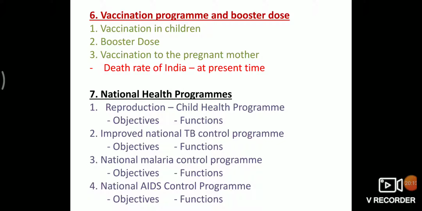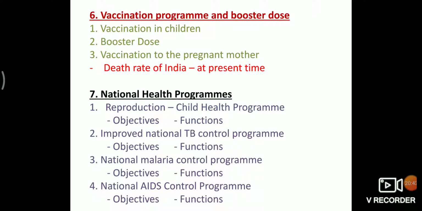Second booster dose. Vaccine: DT double vaccine. Protection against diphtheria and tetanus. When to give? At the age of 5 to 6 years. How to give? Injection. Vaccine: OPV. Protection against polio. When to give? At the age of 5 to 6 years. How to give? 2 drops in the mouth.